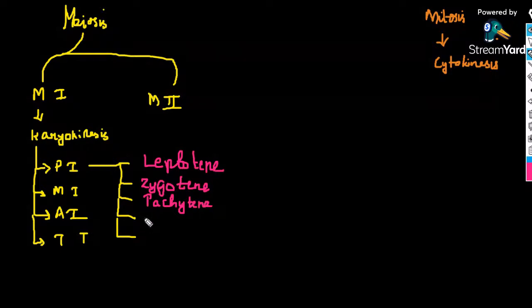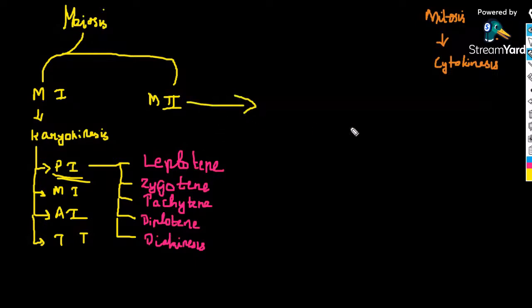The fourth one is diplotene. And the fifth one is diakinesis. These are the 5 substages of prophase 1 of meiosis 1.